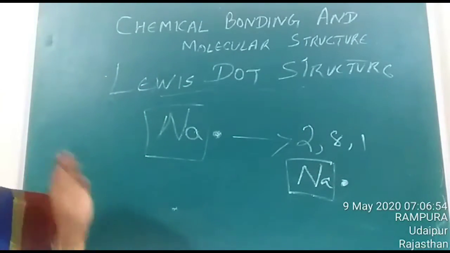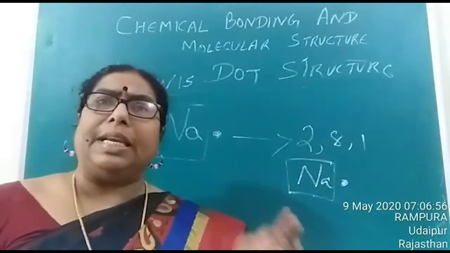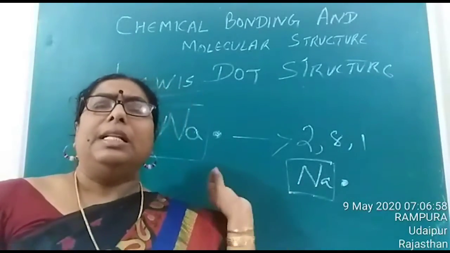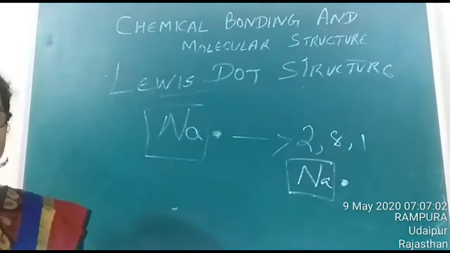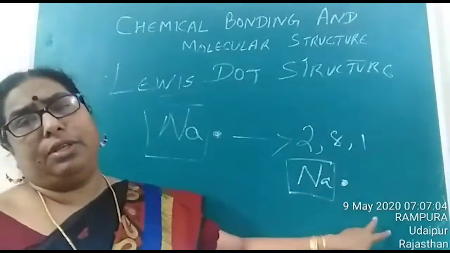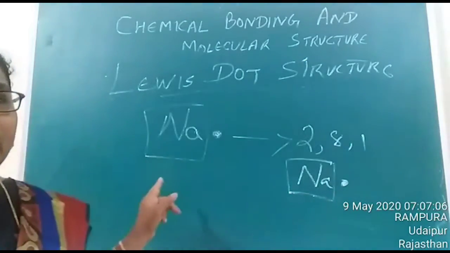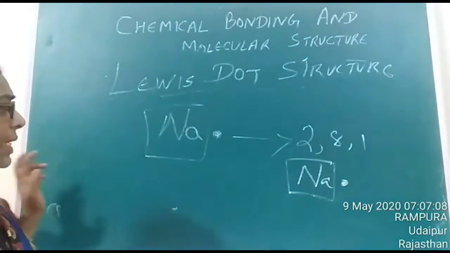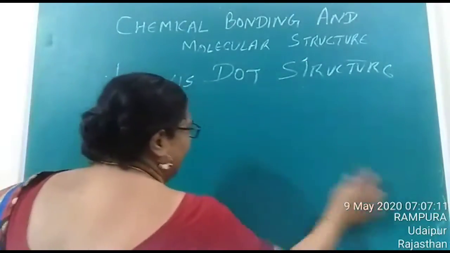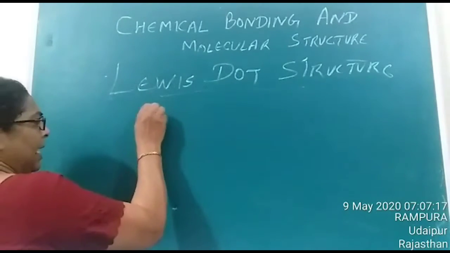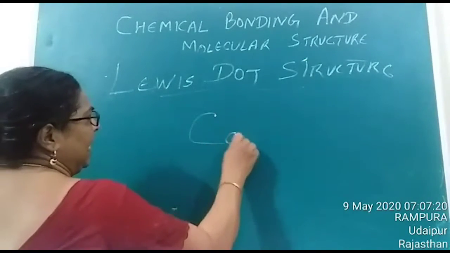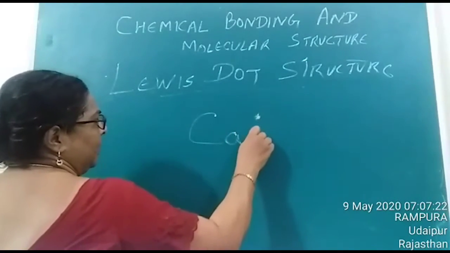Is it clear, children? So whenever we are representing Lewis dot structure, the symbol of the element represents the nucleus with the inner electrons and the dot represents the valence electron. Is it clear? So let us consider the symbol of certain elements. For example, if you want to represent calcium using Lewis dot structure, we can represent it as Ca with 2 electrons.